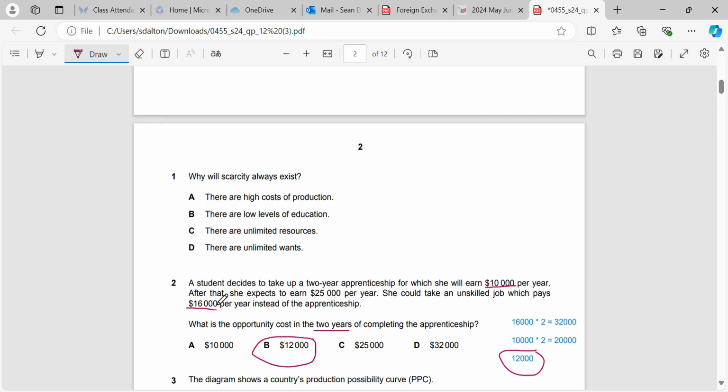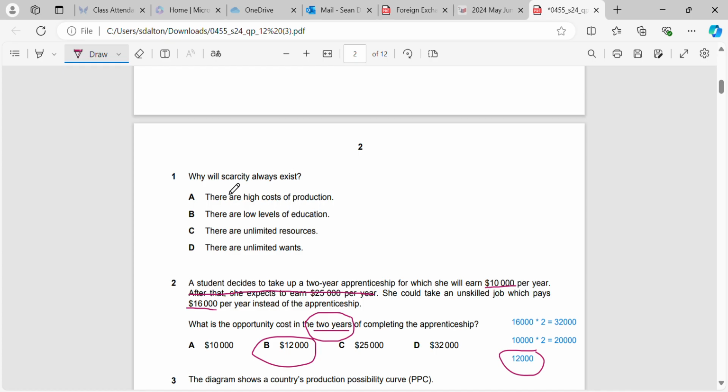Now this part was thrown in to try and throw you off. After that, she expects to earn 25 per year. We don't account for that in our calculation because we're only told what is the opportunity cost for the 2 years of completing the apprenticeship. We're not asked about the opportunity cost of 3 years or 4 years when she will start to earn this 25,000.